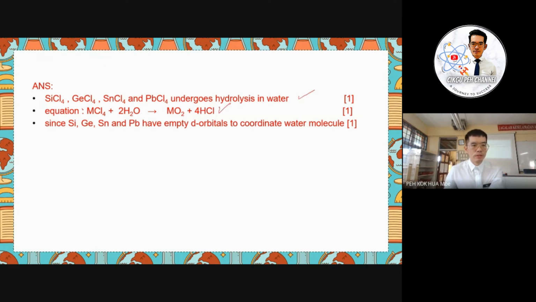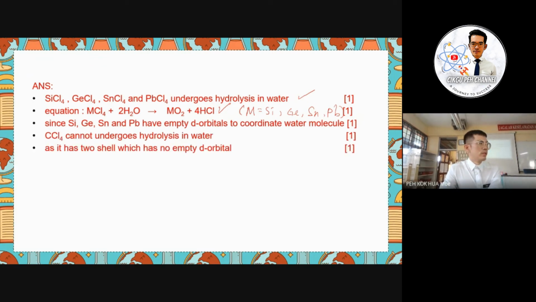I advise you to add one more M, where M is silicon, germanium, tin, and lead, for this equation. Why? Because the 4 elements here have an empty d orbital to coordinate the water molecule.